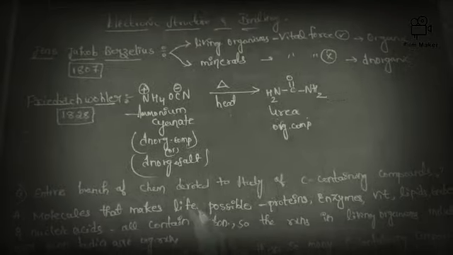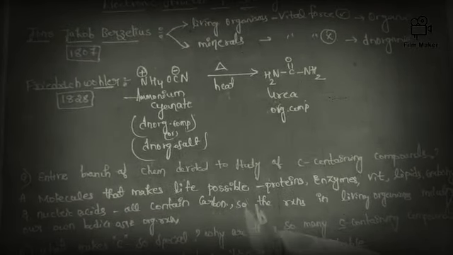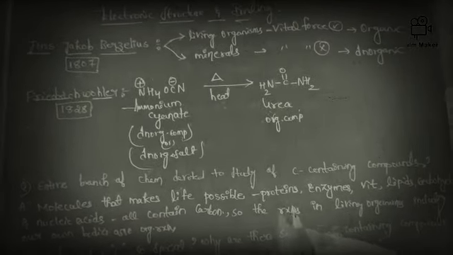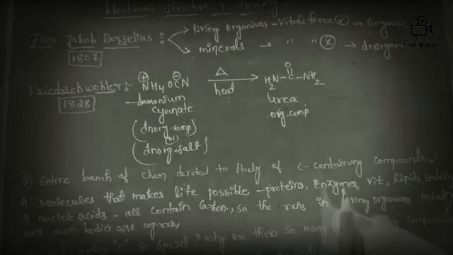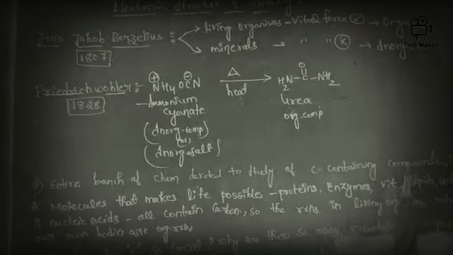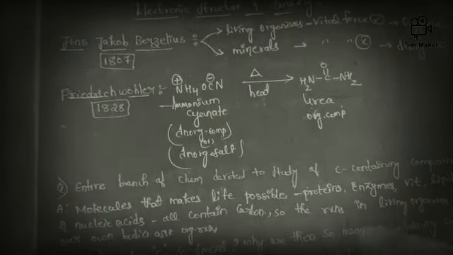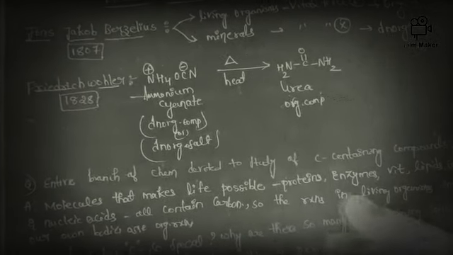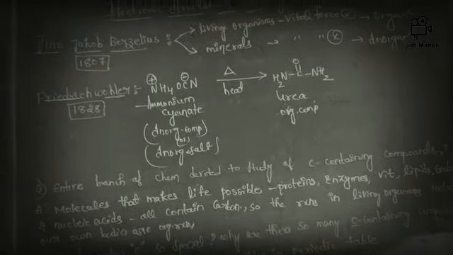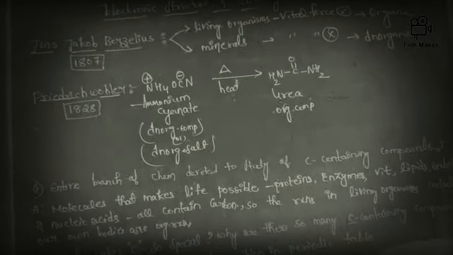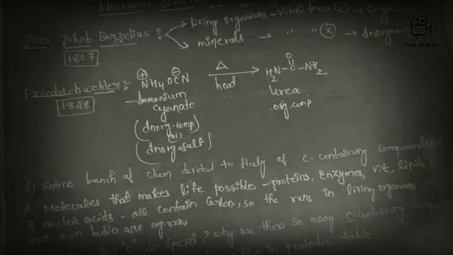Next, friends, we may get a doubt. The entire branch of chemistry is devoted to the study of carbon containing compounds, organic chemistry. We know that in organic chemistry we study the compounds containing carbon and hydrogen. Why are we giving so much importance to carbon? We may get this doubt, so let's go through it.